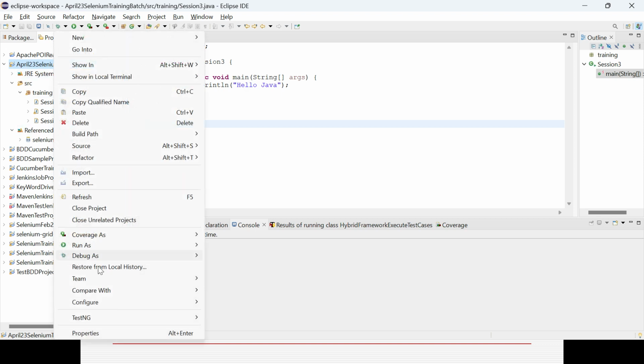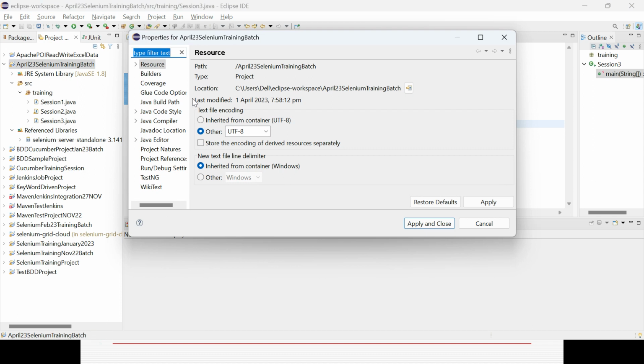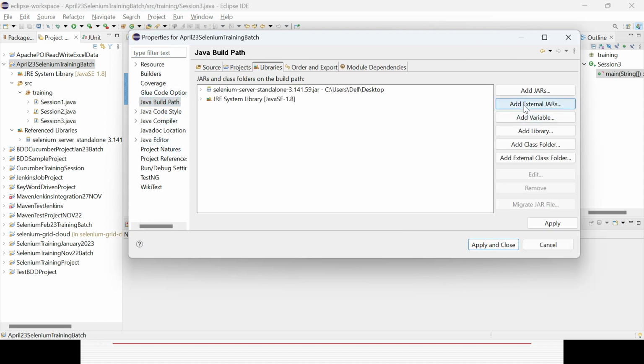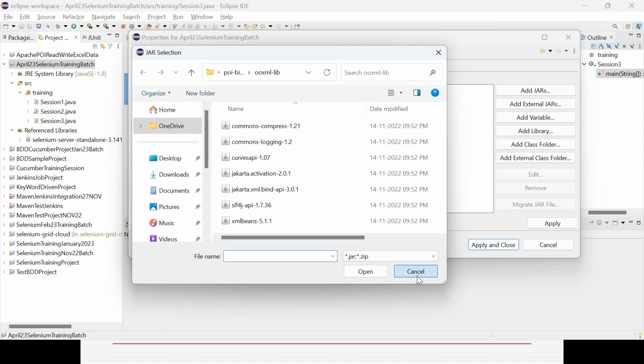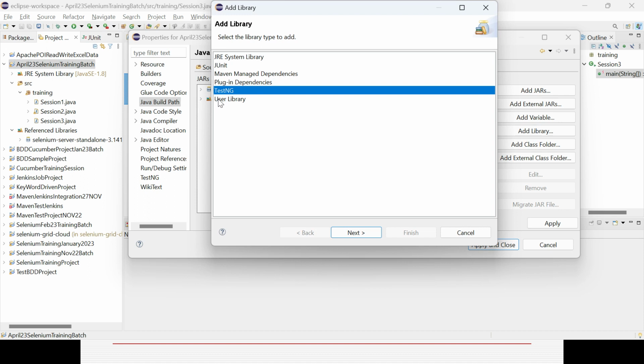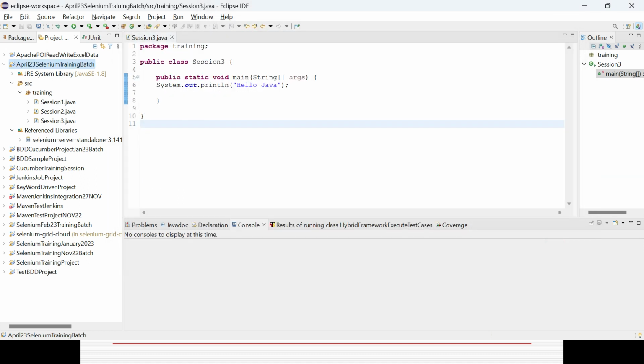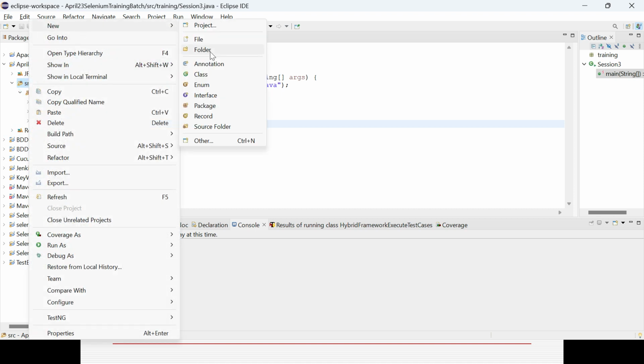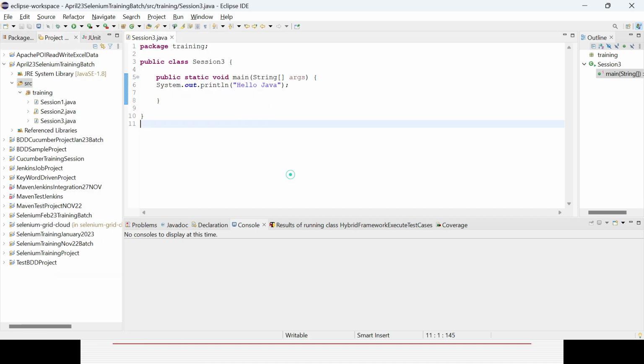Otherwise, in case you want to associate any other jar file, you need to right click, go to Properties, Java Build Path, and you can add external jars. If you want to add some library, you can click Add Library. That will be covered whenever you want to deal with TestNG or JUnit, then I'll show it. You need to associate it so that any reference library will show under the reference library section. Then you can create a package in the source folder. Right click, New Package. Then you can create some classes within the package.